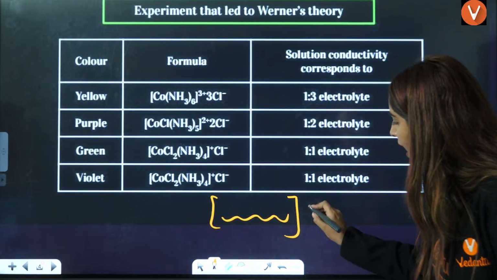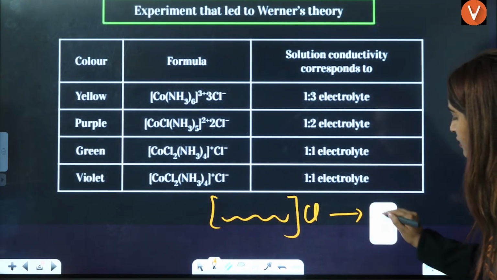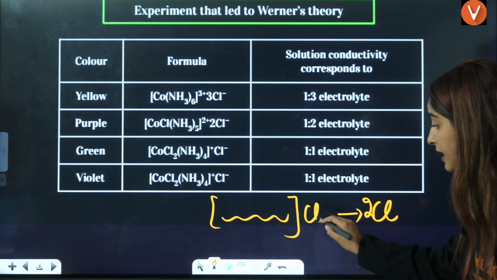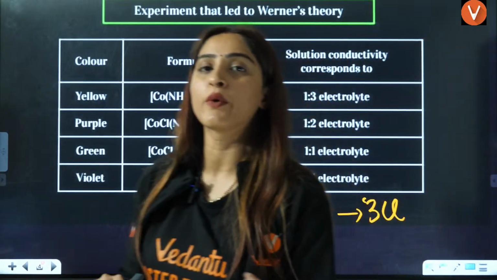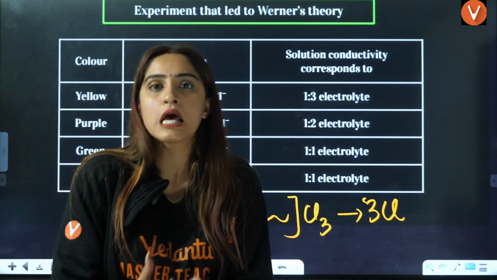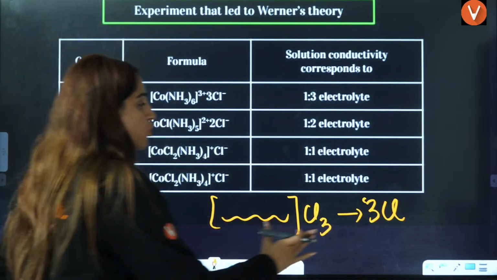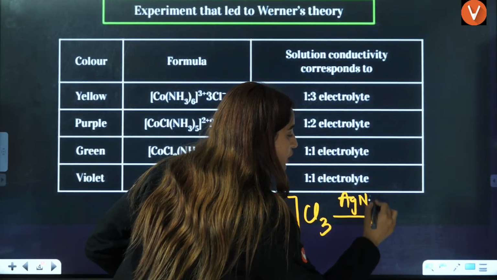Let us say if it has 1 Cl, then 1 Cl can be dissociated. If it has 2 Cl, 2 Cl can be dissociated. If it has 3 Cl, 3 Cl can be dissociated. So that means in this theory, we are going to talk about how many Cl are outside the bracket. And for that, what we are going to do is react this with AgNO3.